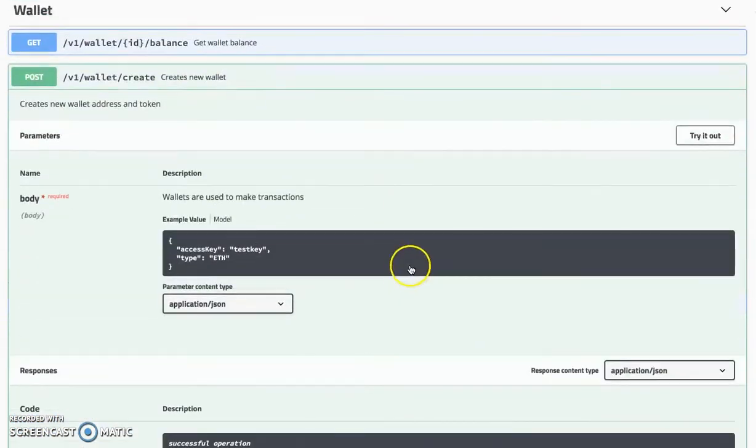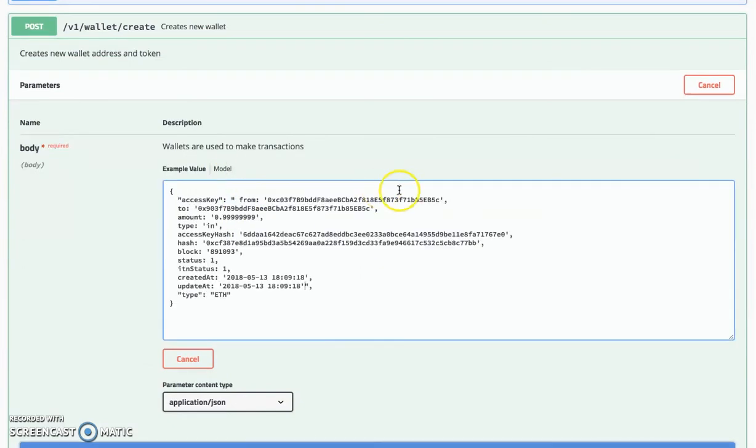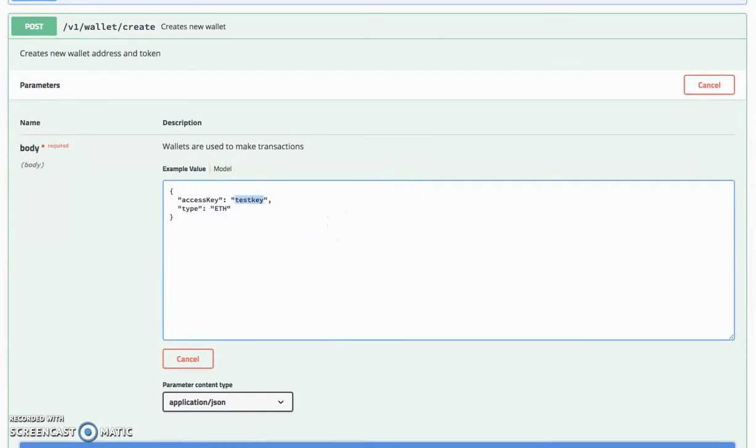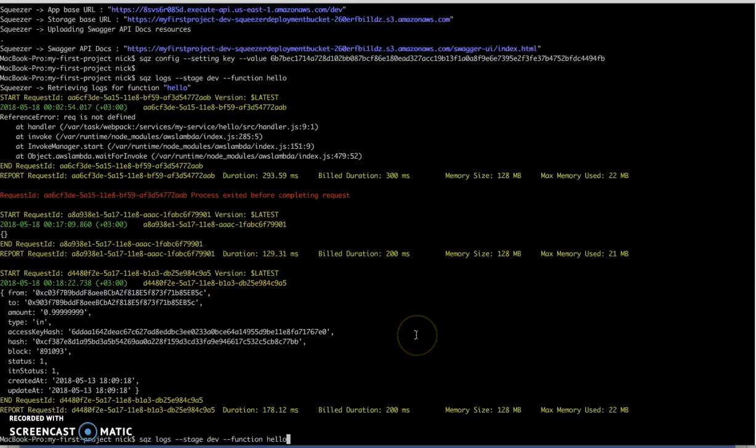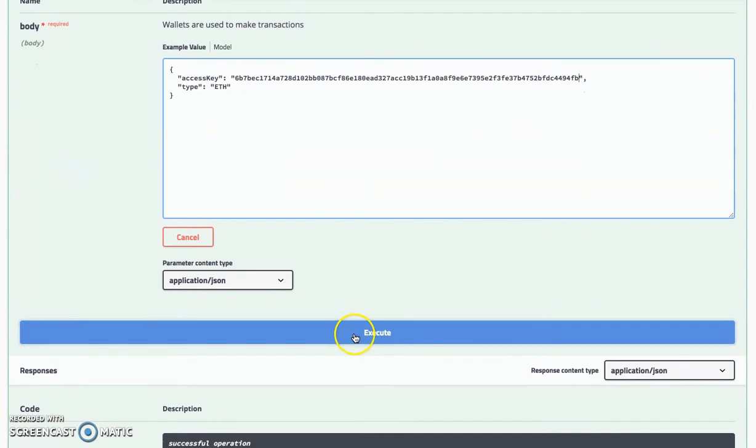Let's create a wallet. Oops, so I'll need the access key again.